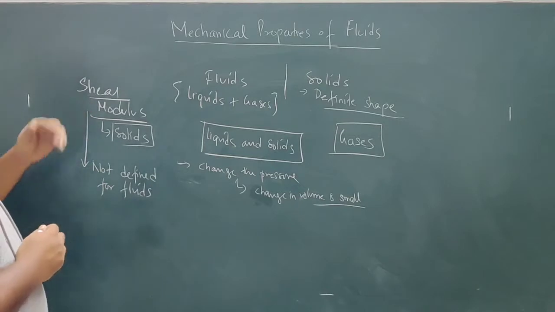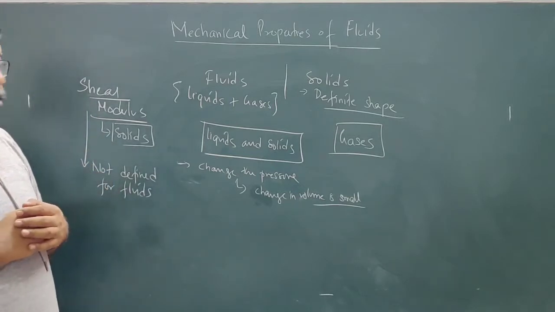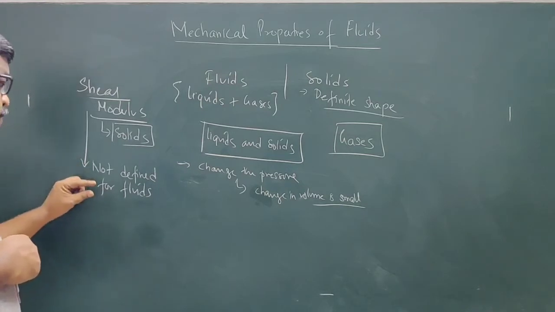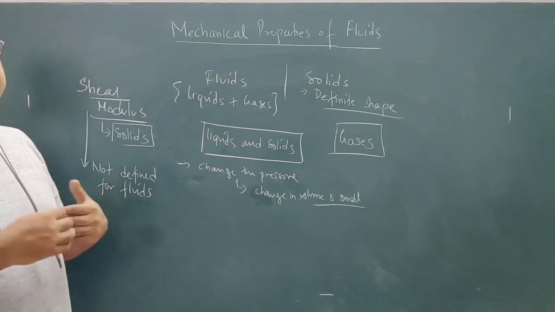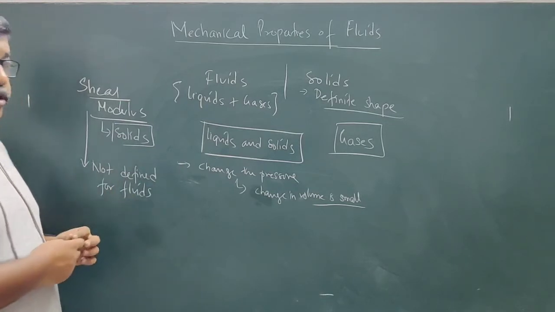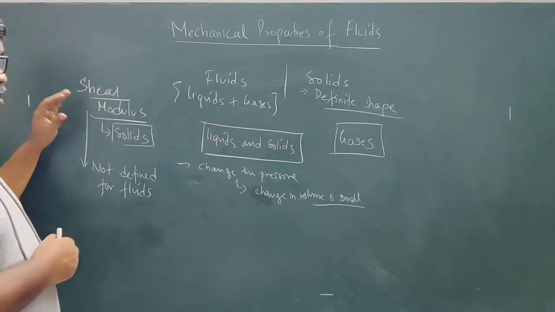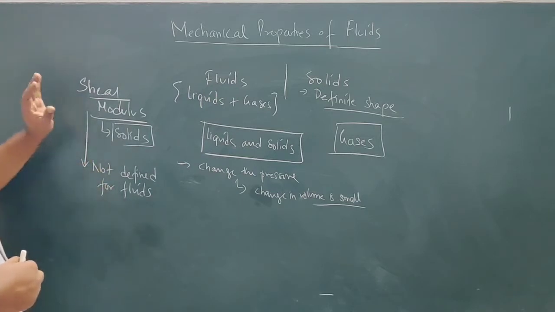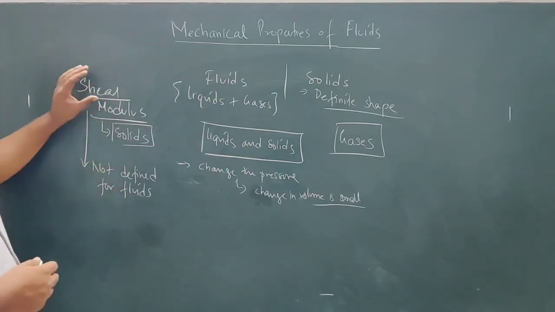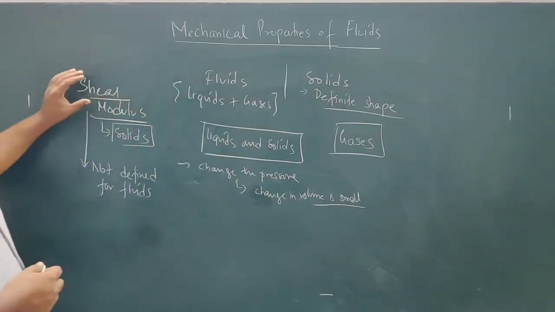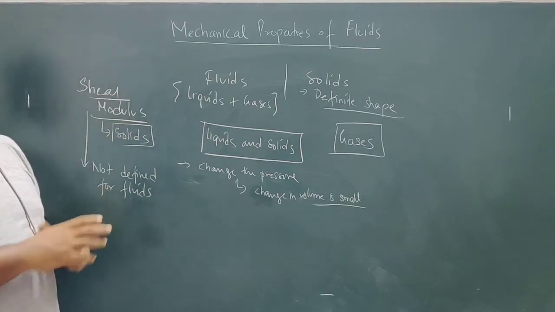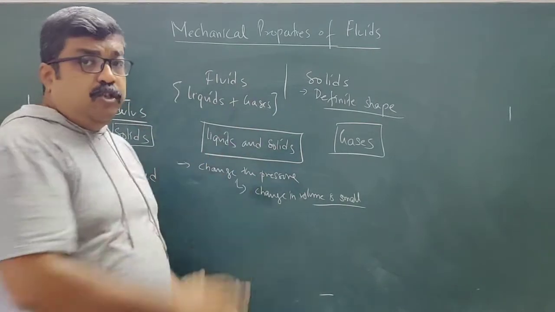Okay, it is tangential stress by tangential strain. So shear modulus is not defined for fluids. That means fluids cannot sustain tangential stress. Okay, so this is one very important feature, that shear modulus is not defined for fluids. It is defined only for solids. That means shear modulus is not defined for liquids. Shear modulus is not defined for gases. Okay, so these are a few comparisons between fluids and solids.